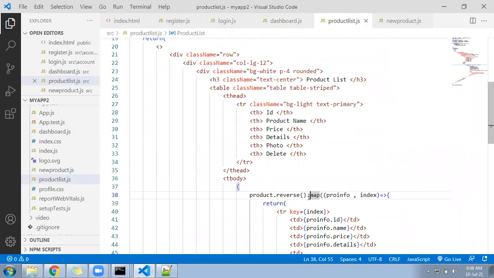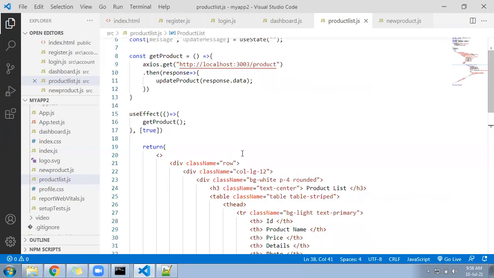So remove the reverse from here. Let it be product.map directly. Reverse will apply somewhere else. Remove the reverse from there. Okay, reverse you removed. Now come.